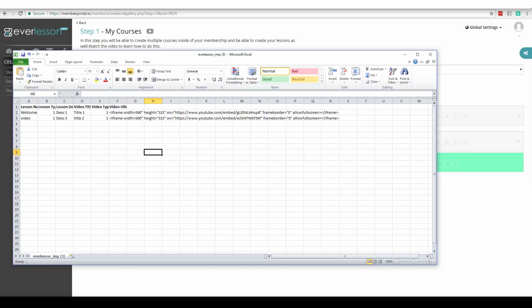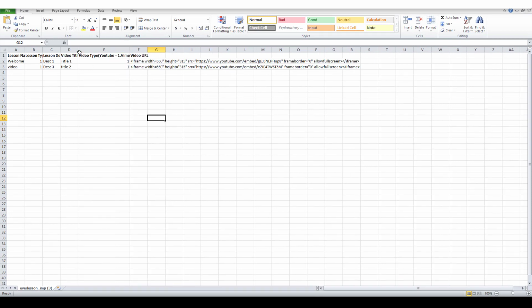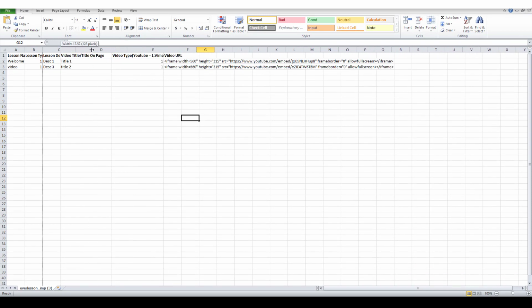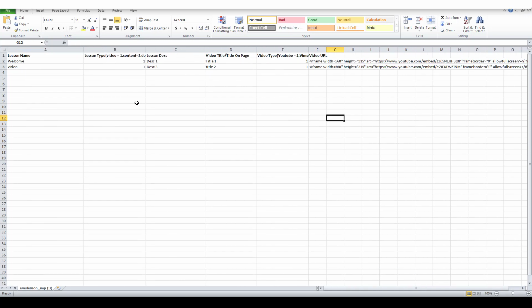So I'm going to come over here and I'm going to open up what's called an Excel sheet. You can also do this with a Google Sheet. Google Sheets are free. Now, this sheet right here is going to allow me to build all of my lessons at once. So if I open up these cells, you can see what we have going on here. So all I need to do is type in my lesson name, right? So the different types of pies, okay?